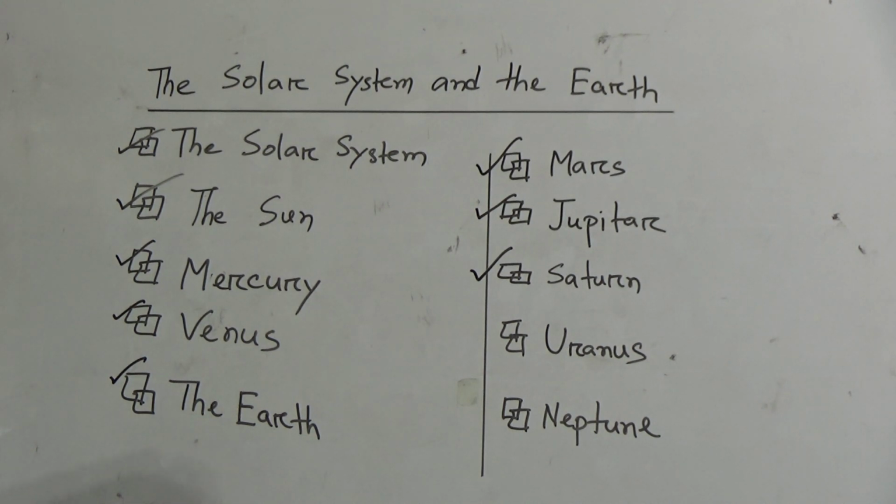Some important satellites of Saturn are Titan, Enceladus, etc.